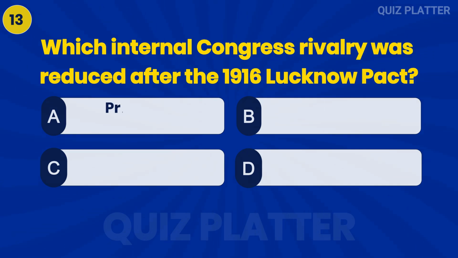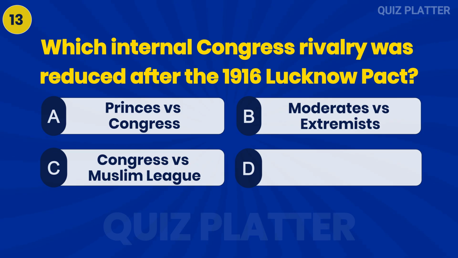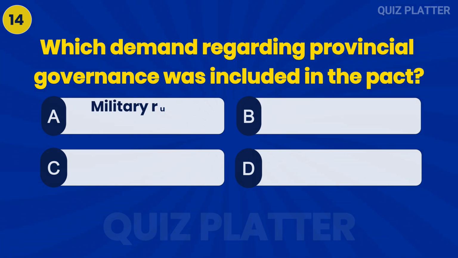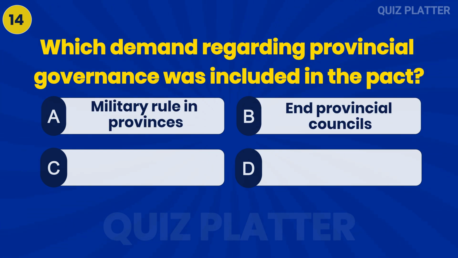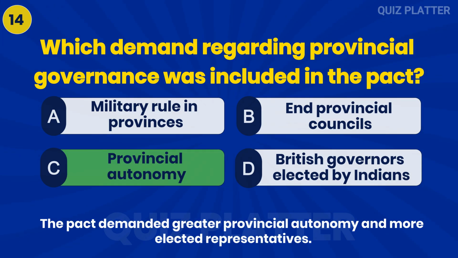Which internal Congress rivalry was reduced after the 1916 Lucknow Pact? Answer B. Moderates versus extremists. Which demand regarding provincial governance was included in the pact? Answer C. Provincial autonomy.